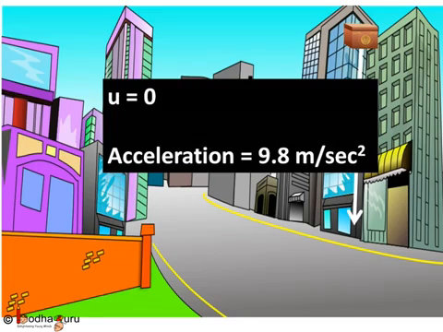Like in the case of the falling object example, initial velocity was 0 because the box was in my hand. The gravity started pulling it down after I left it. The acceleration is 9.8 meters per second square. This is denoted by g, that is acceleration of gravity. It took 4 seconds to fall and reach the ground.